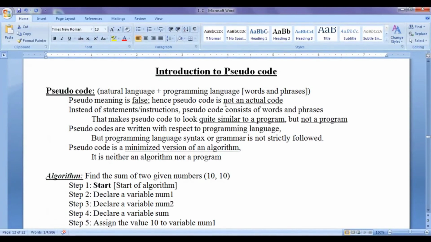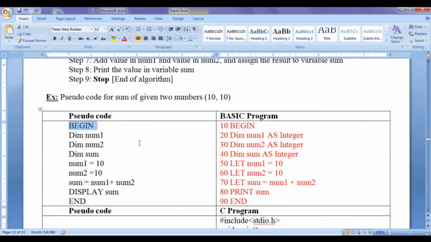Pseudocode is not an actual code, it is a false code. It is quite similar to a program. Pseudocode is a minimized version of an algorithm. A begin or start keyword is used to indicate the beginning of the pseudocode. An end or stop keyword is used to indicate the end of the pseudocode.